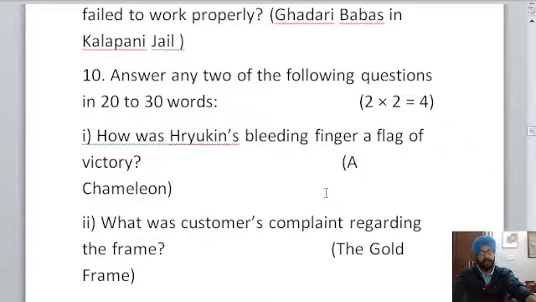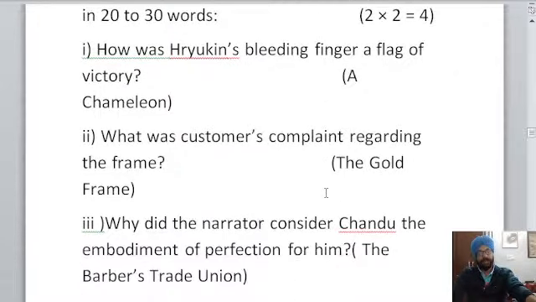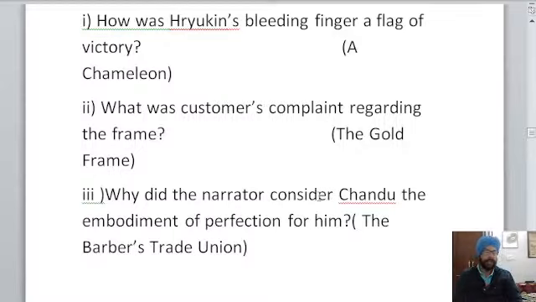I hope that you have done the previous one as well. So the next questions visible are how was Hawkins' bleeding finger a flag of victory? What was customers' complaint regarding the frame? Why did the narrator consider Chandu the embodiment of perfection for him? From the chapter The Barbers Trade Union. I think this is the last question. After that, there are long questions only. What we would be doing is checking the answers now.